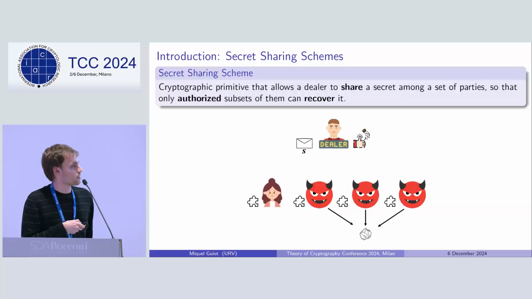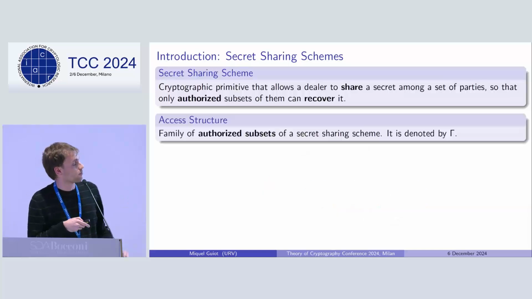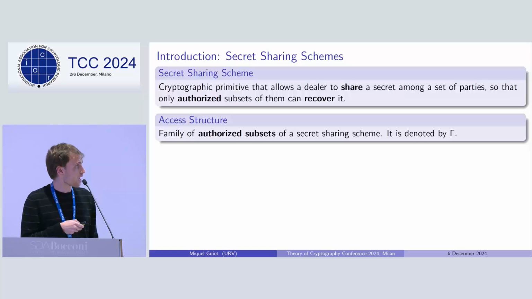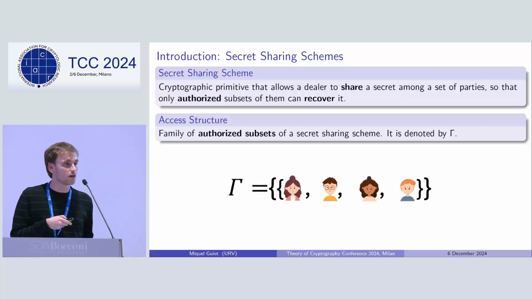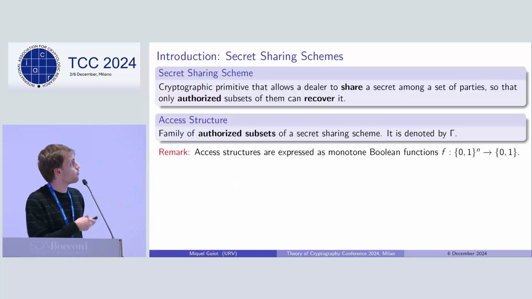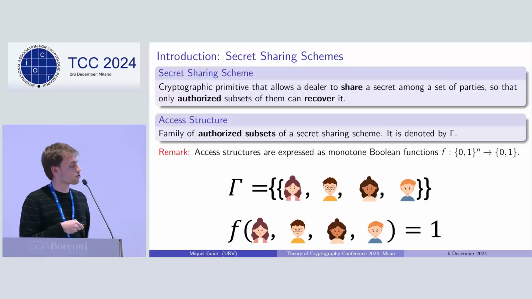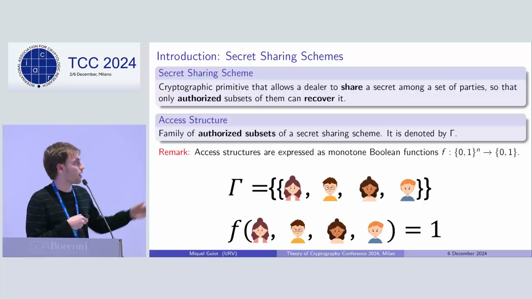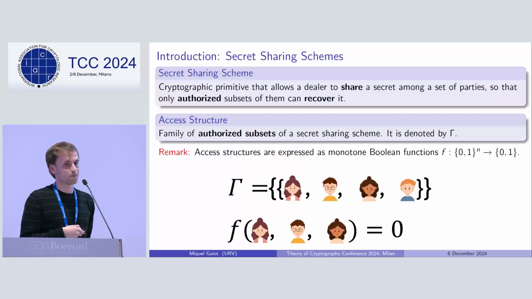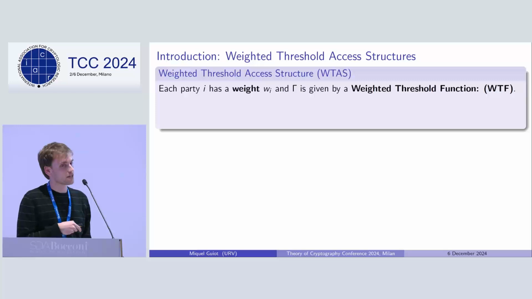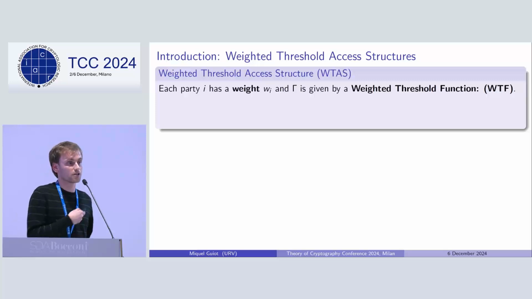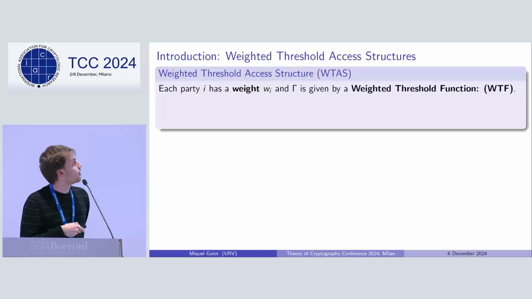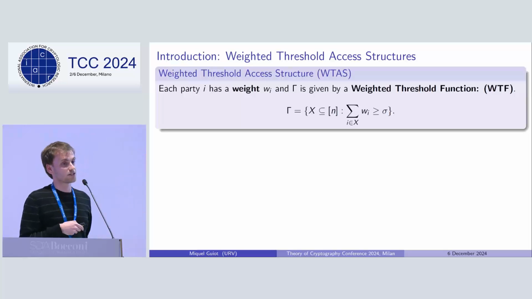In this setting, there's a notion of the access structure, which is the family of authorized subsets of a secret sharing scheme. For example, in the previous case, it simply corresponded to the subset of the 4 participants. These access structures can be expressed as monotone Boolean functions where the input bit string corresponds to a subset of participants that gets mapped to 1 whenever they are authorized or to 0 whenever they are forbidden. Among all the access structures, in our work we focus on weighted threshold access structures, in which each participant has an associated weight, and the authorized subsets are those whose total weight is at least a threshold value.